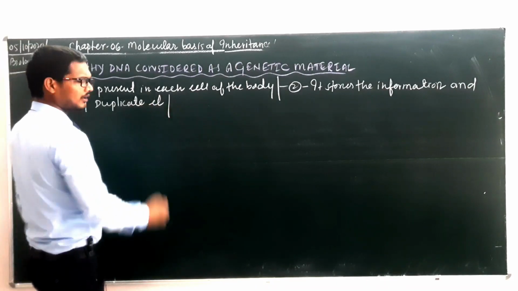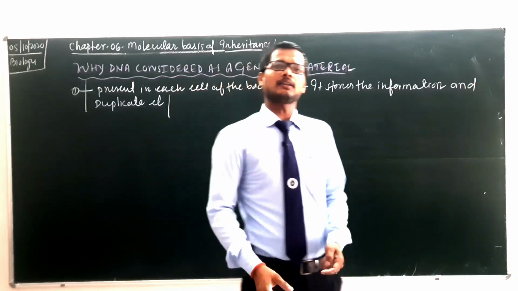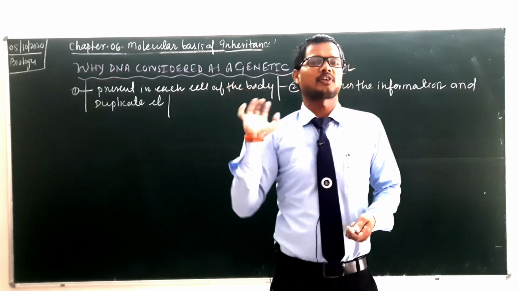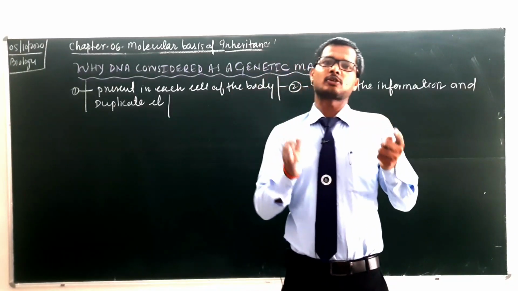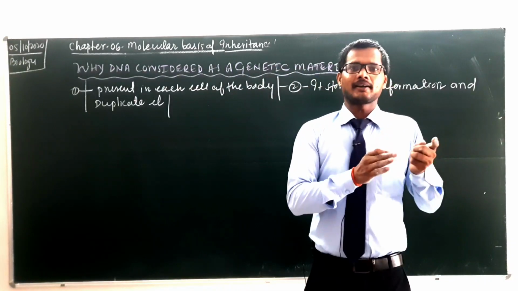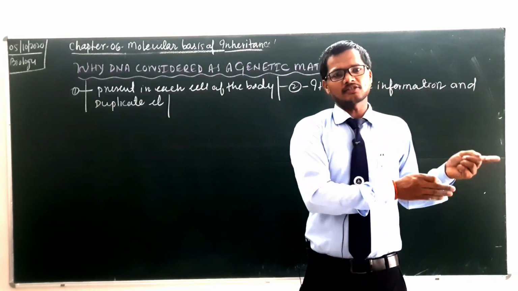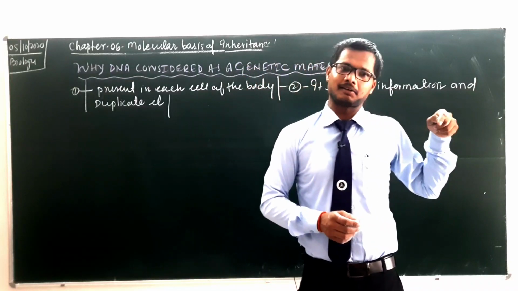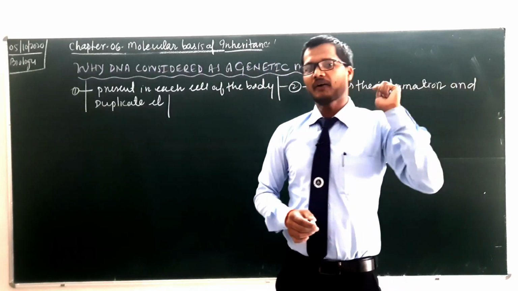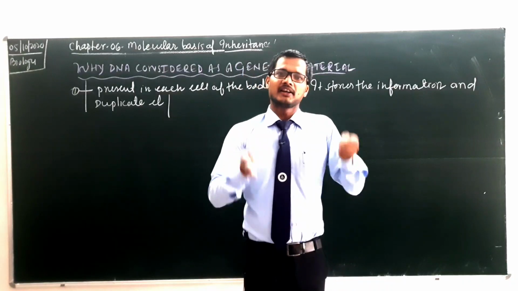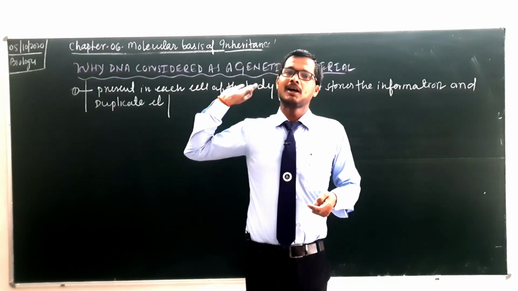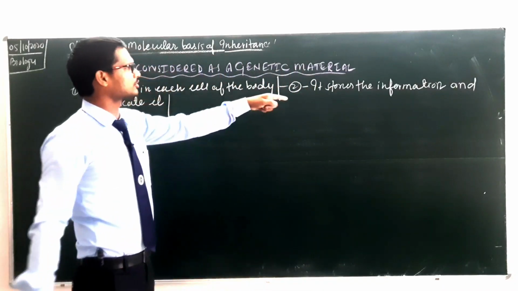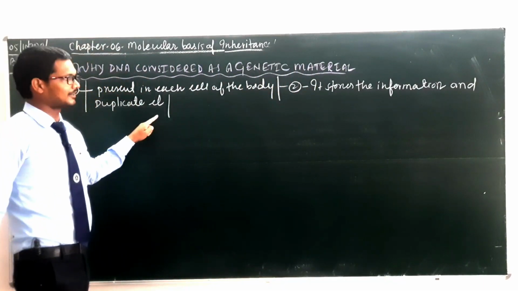As we discussed earlier, what are the ideal features of the genetic material? It should be present in each cell, so DNA is found in each cell of the body. It should store the genetic information and it should be transferred from parents to the offspring. In the case of DNA, it also stores the genetic information and transfers it from parents to the offspring. Third, we have discussed that it should be mutable. Here it is also mutable and also able to make its own copy.